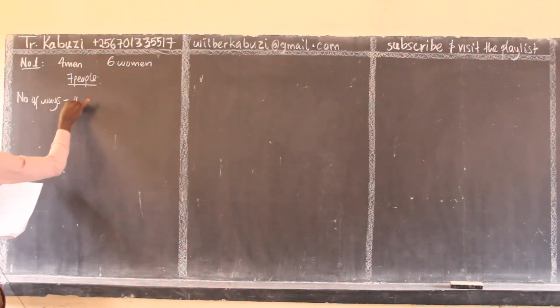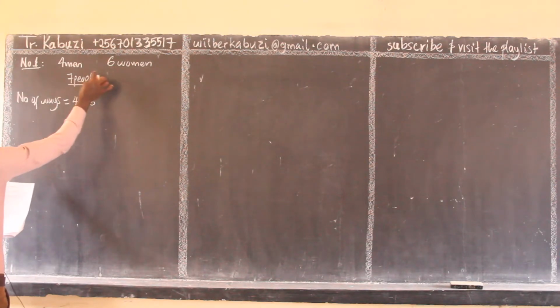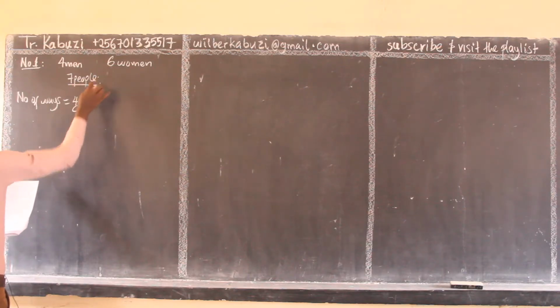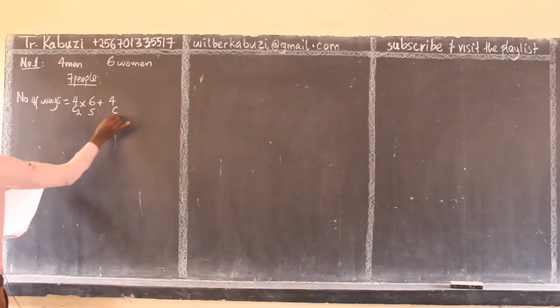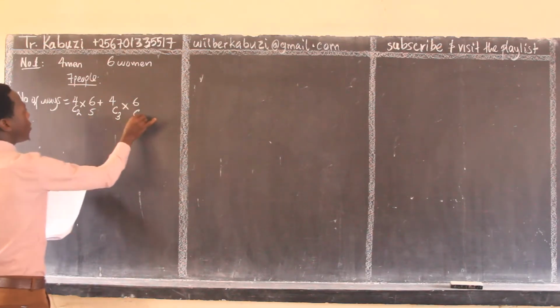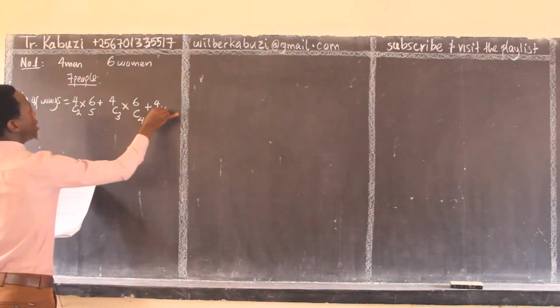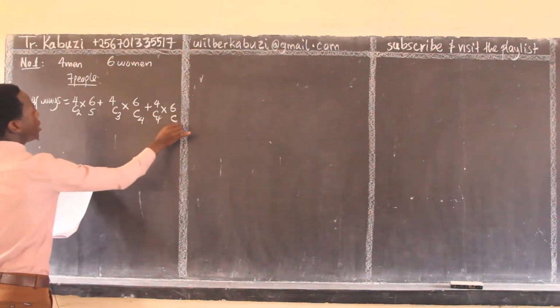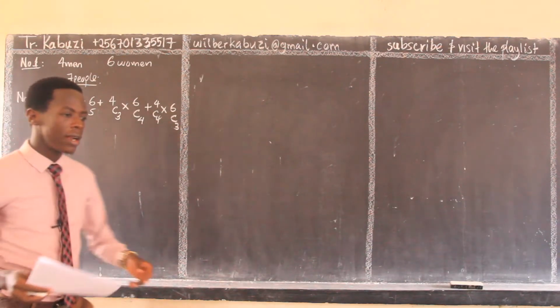So, from 4, we can select 2, and we select the balance from the women. If you want 7, here I'm going to select 5: 4 combination 2 times 6 combination 5, plus 4 combination 3 times 6 combination 4, plus 4 combination 4 times 6 combination 3. Then we press these on the calculator.